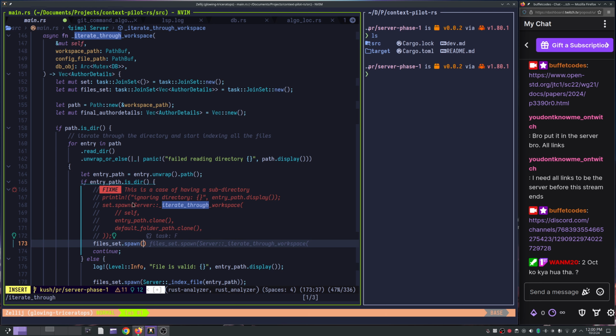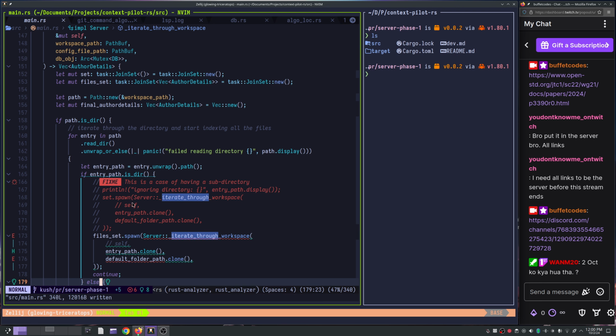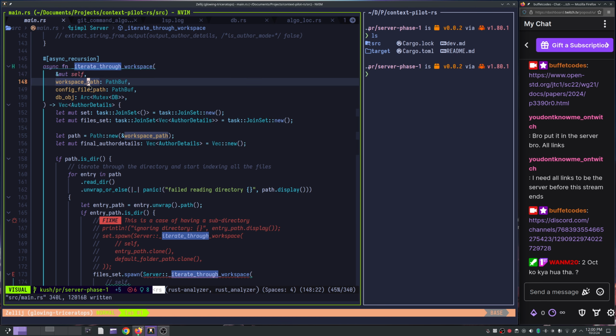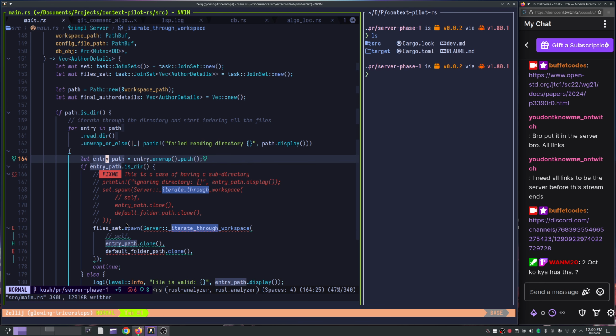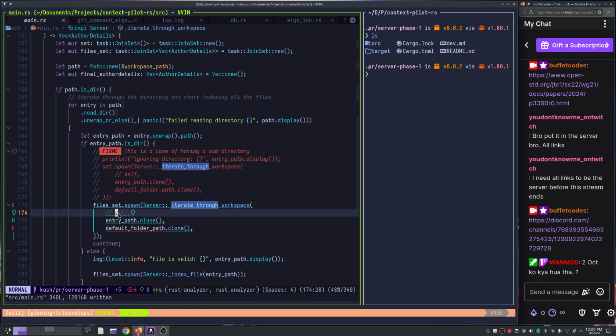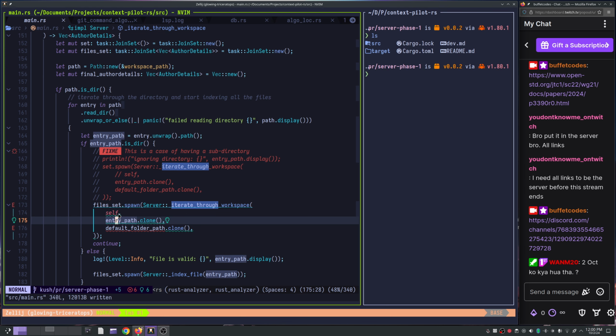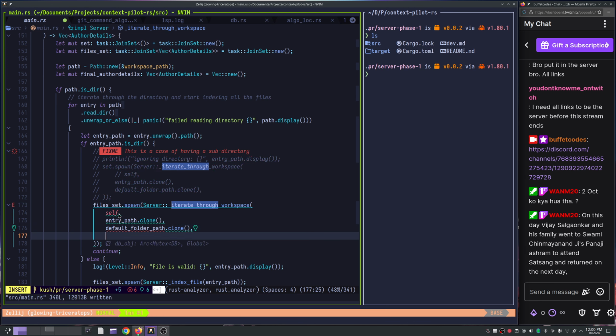set.spawn, right? And of course, the server, this thing will have to stay. So this is what we will need to do if entry path is a directory. We will call this function again, but this time with this entry path as the directory path. Earlier it was workspace path. So you start with that, you go with for entry in path dot read directory, and if it's a directory itself, then you iterate it again. That's what you want to do. But for known reasons, it's not working. Let me quickly fix this first.